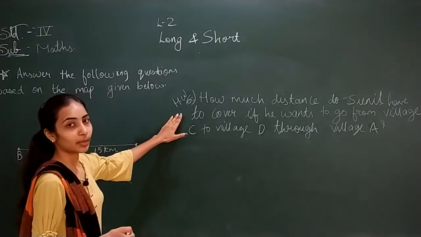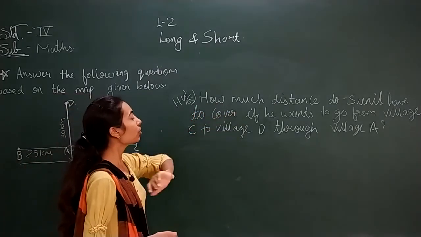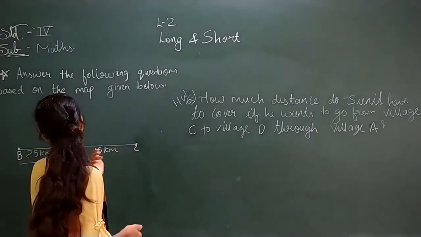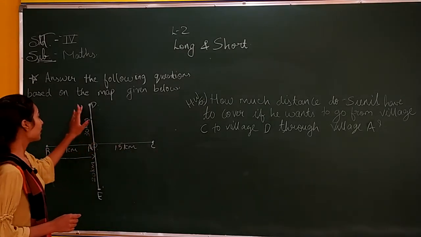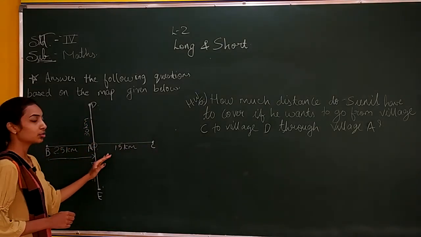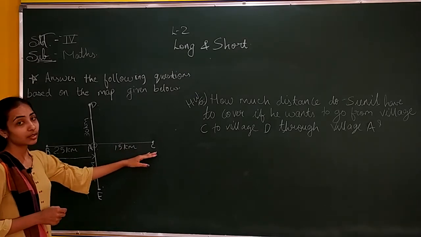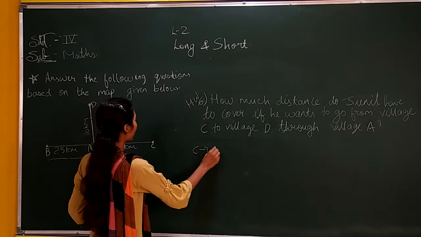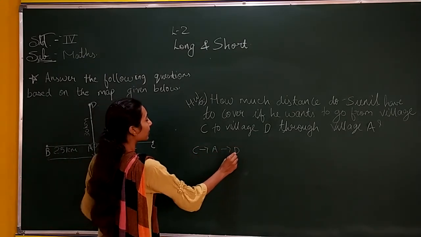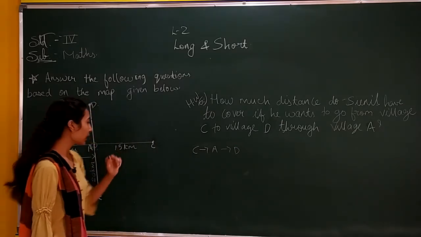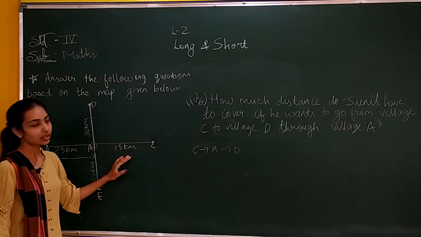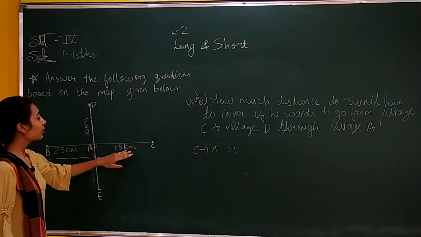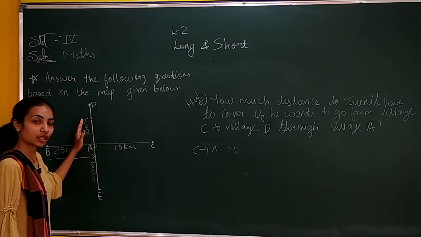Okay. See, one time I am explaining you. How much distance does Sunil have to cover if he wants to go from village C to village D through A? So let's see. From C to D, what is the distance? First you will write C to A, like I have written in number 5. First you write from C to A and then A to D. Then write the distance between C to A. C to A is 15 kilometer. Then write plus A to D is 30 kilometer. Then you write 15 plus 30. What will be your answer? It will be 45 kilometer.